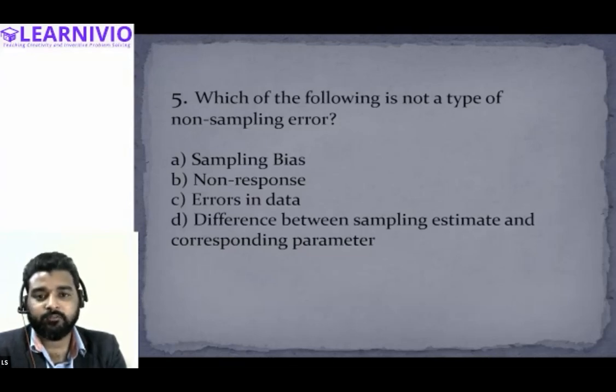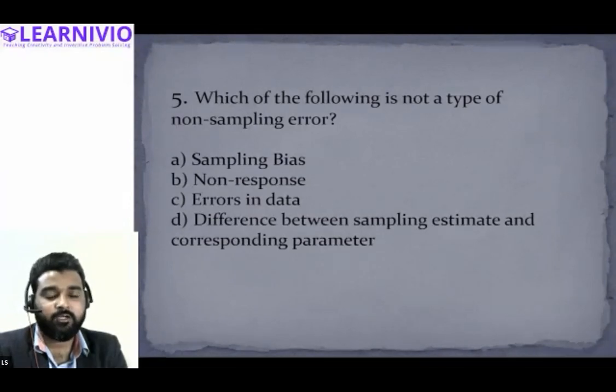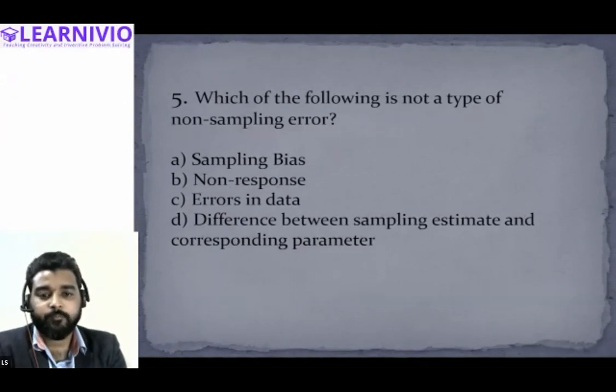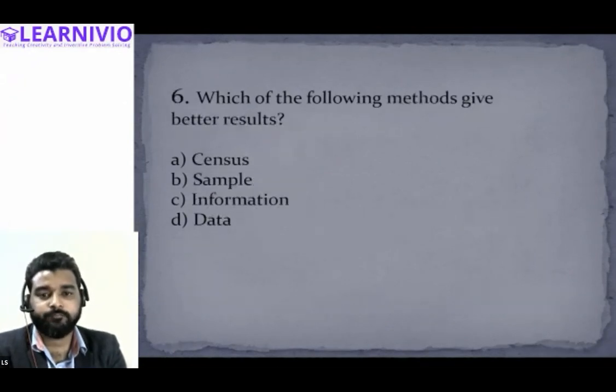So if there is sampling bias, in this question, I think option A and option D both are correct. Both are correct according to this question. All right, never mind. Let's skip this question for now. Let's move to the next question.